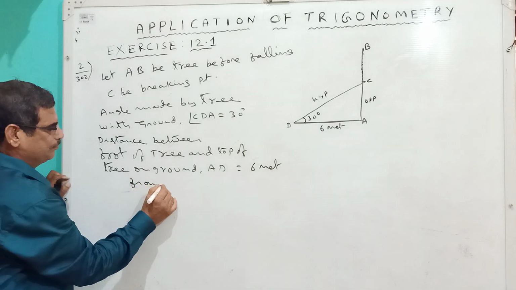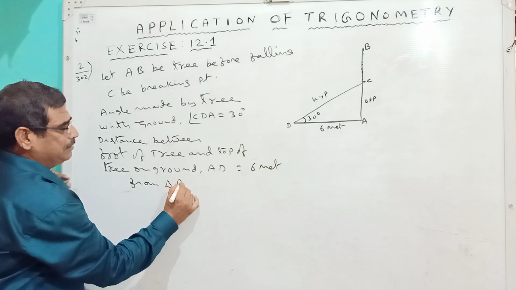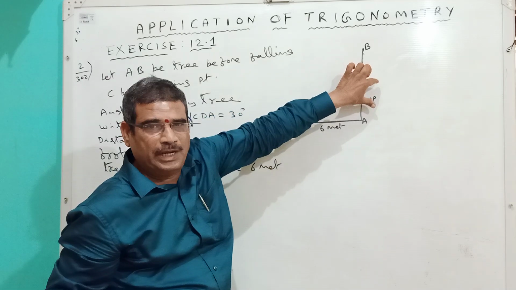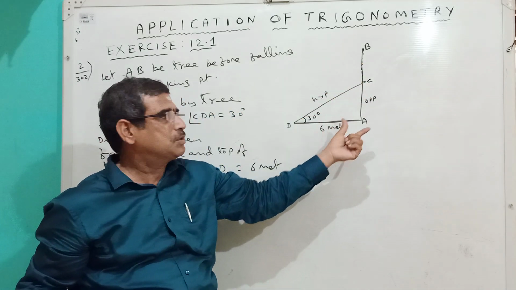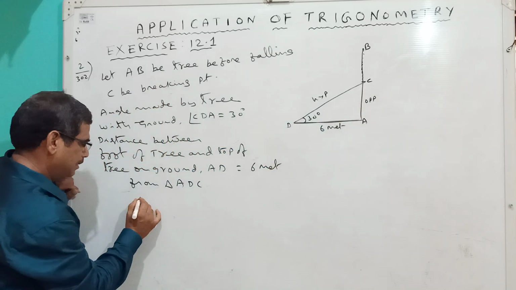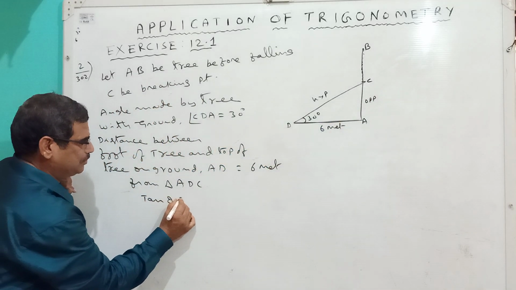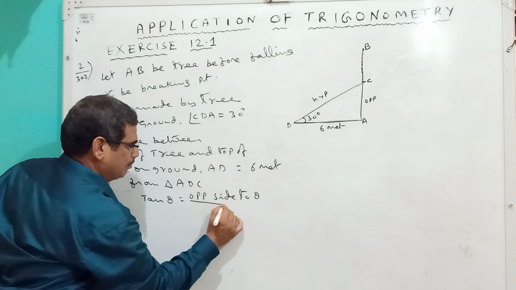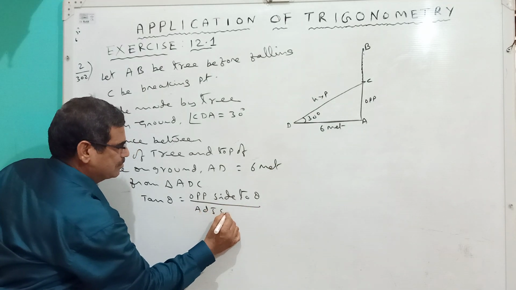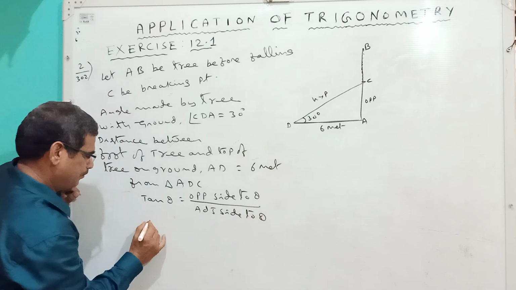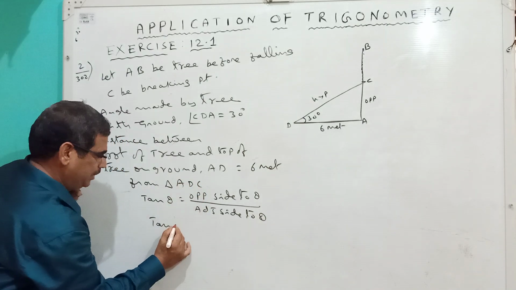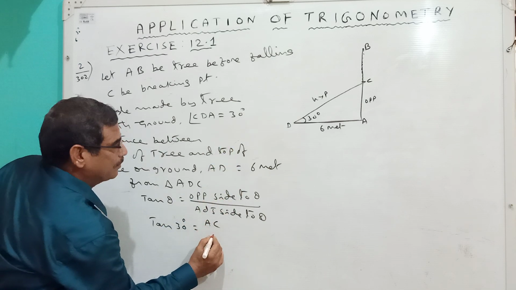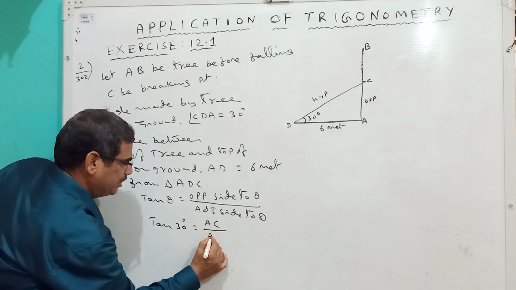From triangle ADC, to find the opposite side, the known value here is the adjacent. Opposite and adjacent means tan. Tan theta is equal to the opposite side to theta by the adjacent side to theta. Here what is the angle? Tan 30 degrees is equal to opposite side AC by adjacent AD.